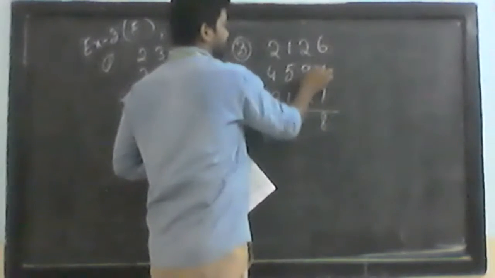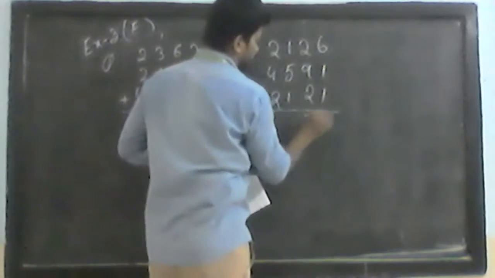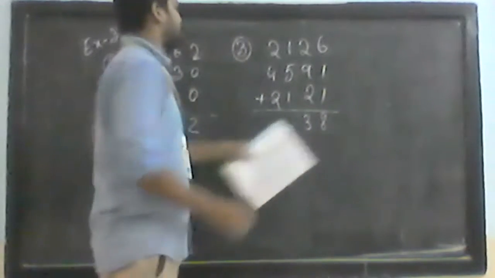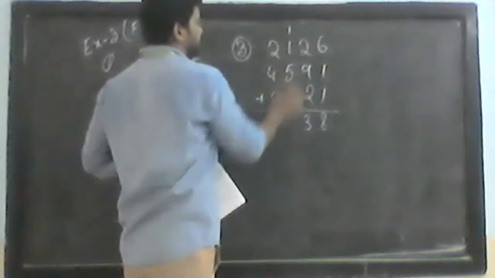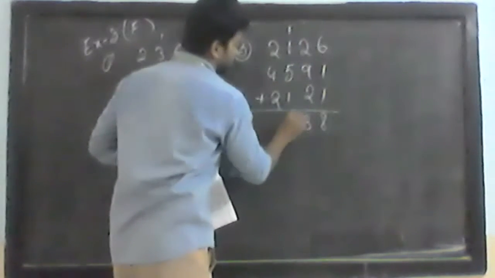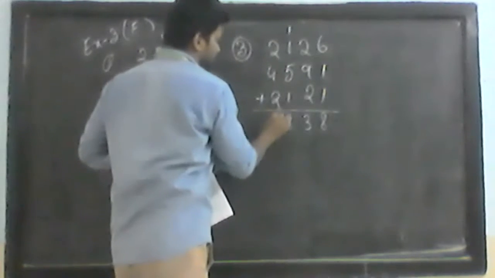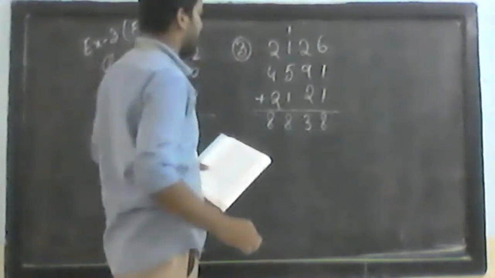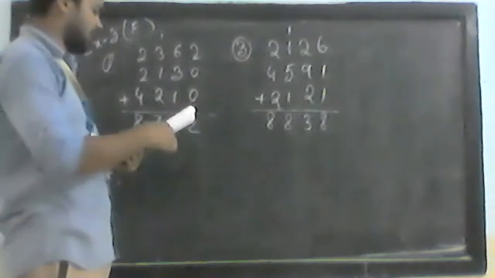Now 2 plus 9, 11 plus 2, 13. So 13, 3 carry 1. Now 1 plus 1, 2 plus 5, 7 plus 1, 8. 2 plus 4, 6, 7, 8. So we have 8838. After question number 3, now let's see question number 5.